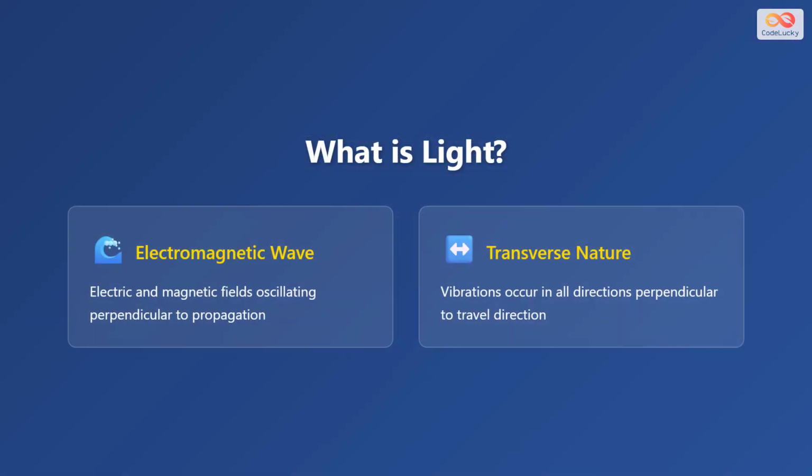To understand polarization, we first need to know what light actually is. Light is an electromagnetic wave, consisting of electric and magnetic fields that oscillate perpendicular to the direction the light travels. This is known as the transverse nature of light. In its natural form, light vibrates in all directions perpendicular to its path of travel. Think of it like ripples spreading out in all directions on a pond.